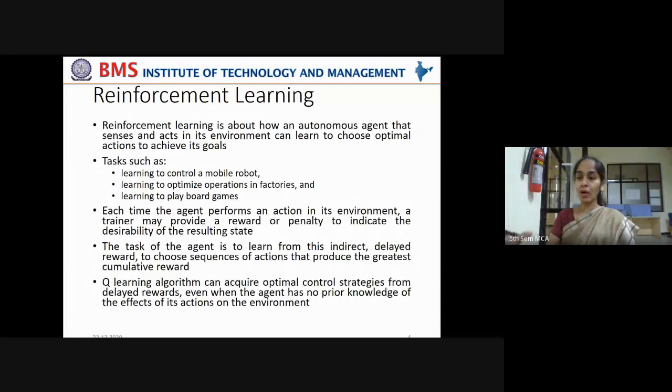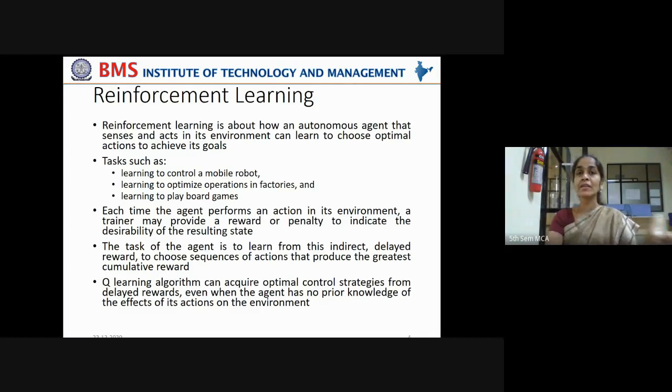Based on the environment's direct or indirect feedback, the agent in the environment learns some task, right? So read this now. Reinforcement learning is about how an autonomous agent, an individual, independent agent, senses and acts in its environment.